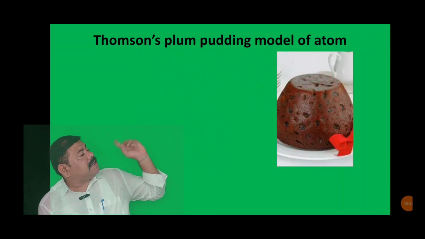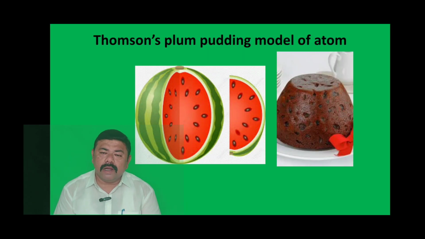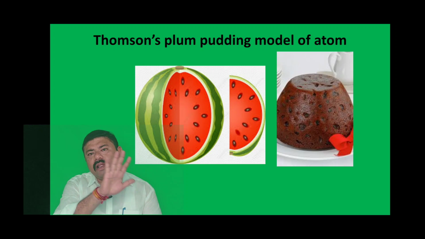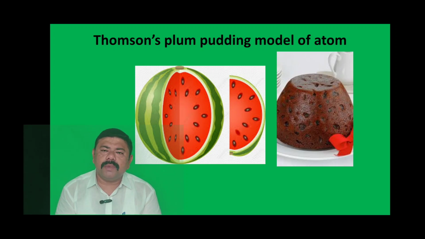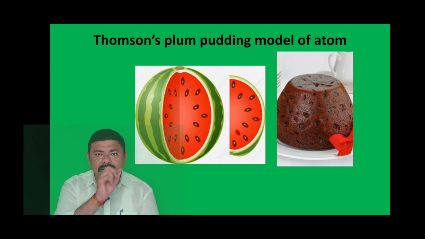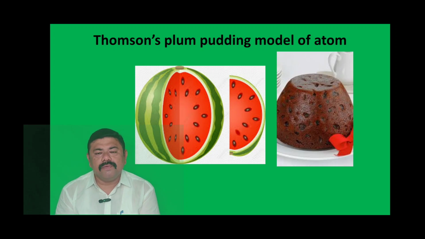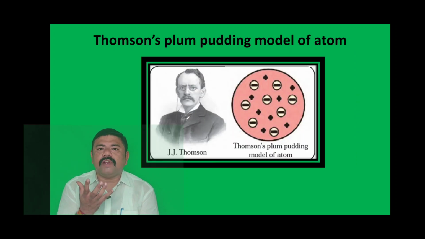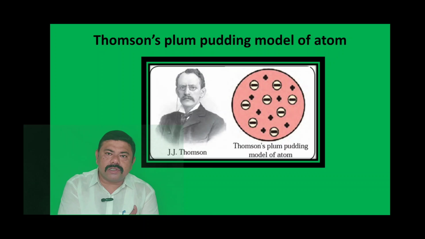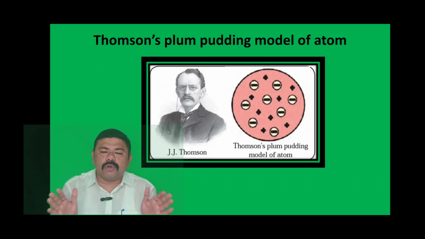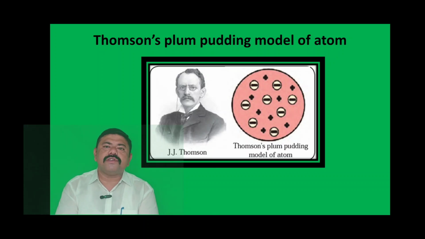You must be seeing the next diagram here, that is of a watermelon. Remember, if we cut the watermelon into slices, you will see that the red colored part of the watermelon is distributed evenly in the inside structure, and the seeds are embedded somewhere. Similar to that, Thomson said that the plum pudding model of the atom is similar to the watermelon structure, that is, evenly spread positively charged particles with negatively charged electrons embedded in it. So this was Thomson's atomic theory.